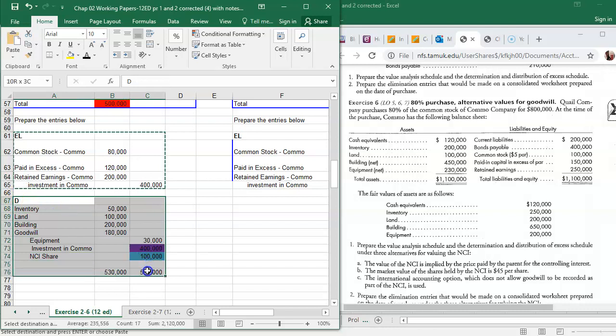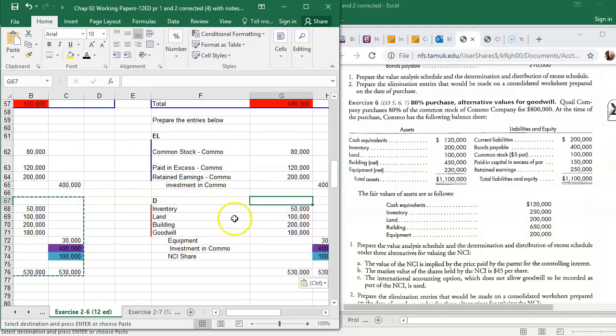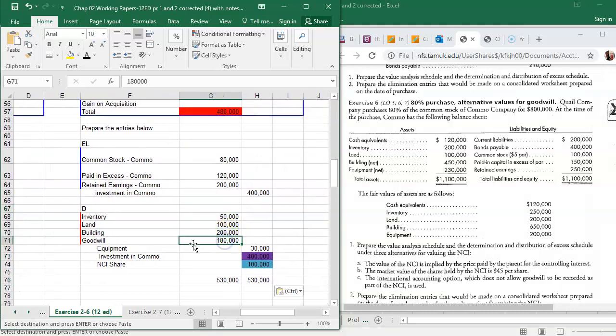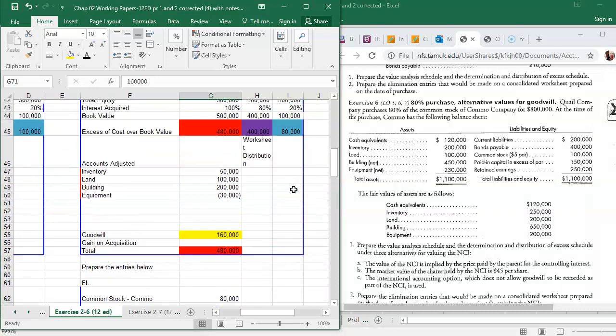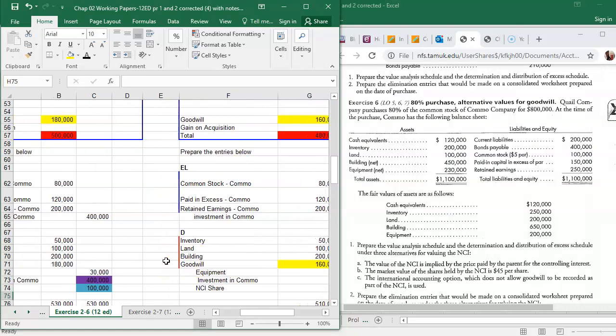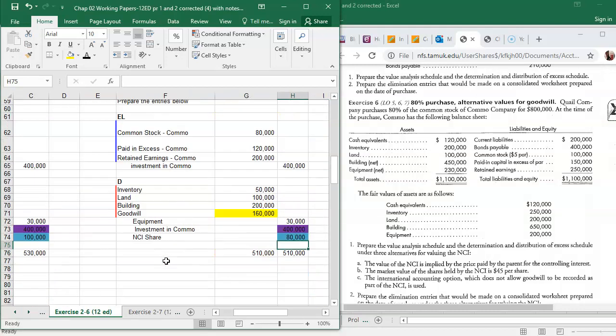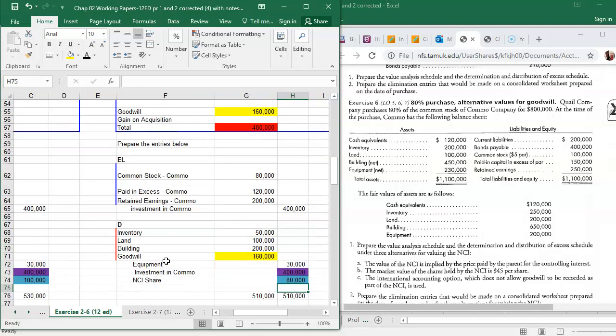So I'm going to copy this one on over, because the basic entry is the same, but if you remember, goodwill is 160 now. All right, so this is 160. And now I'm not balancing out. I'm off by 20,000, and it's because for the NCI where it was $100,000, it is now 80. Okay, that is all that we're doing on that one.